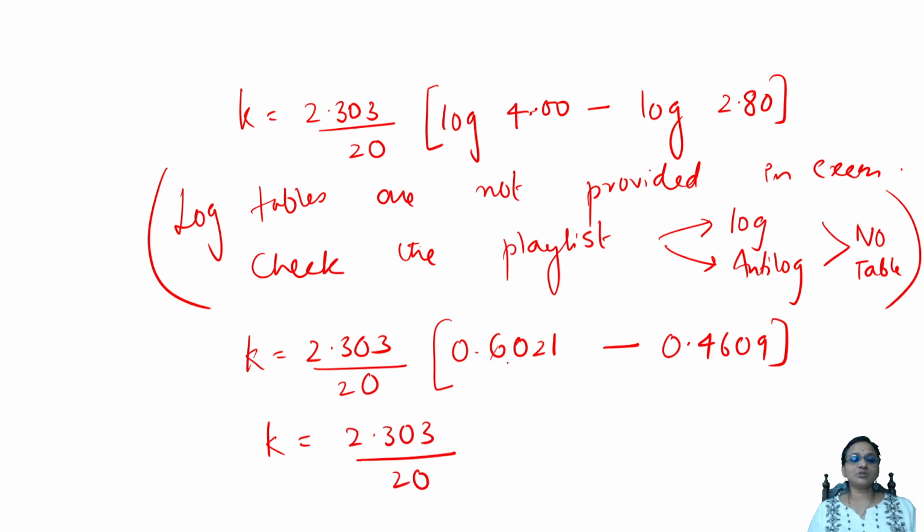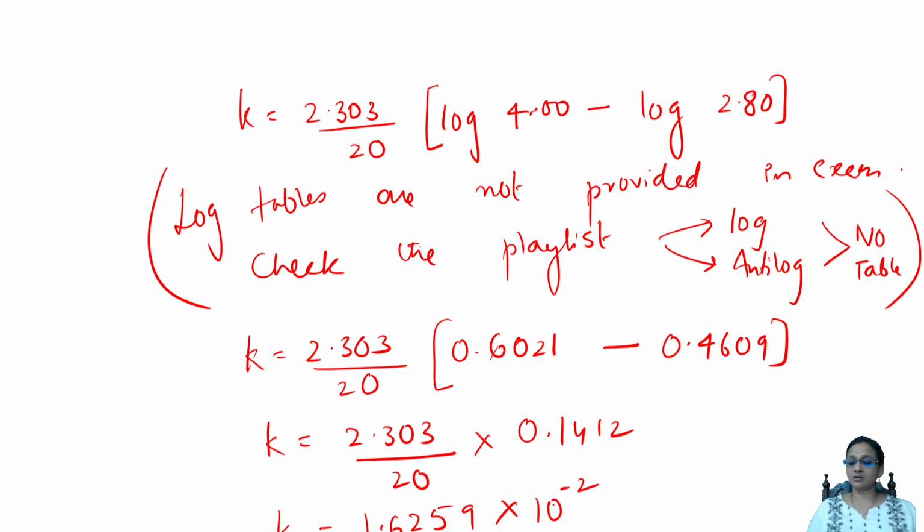When I subtract, how much will it come? 0.6 and 0.4, it will be around 0.1412. Correct? Yes. Done. So now, easy. Further I simplify, further I calculate, I'm going to get an answer of around K is equal to 1.6259 into 10 raised power of minus 2.